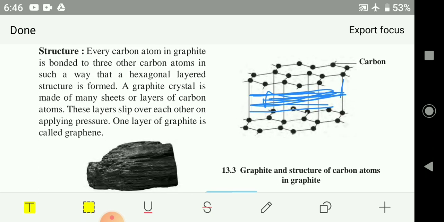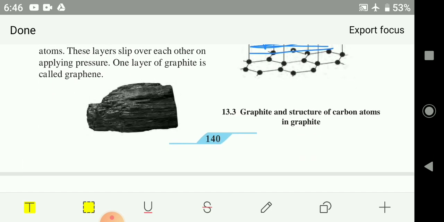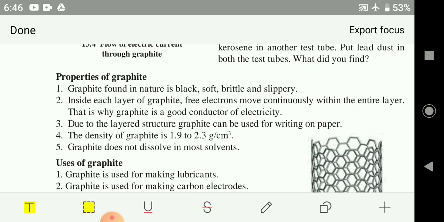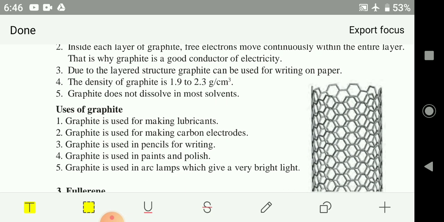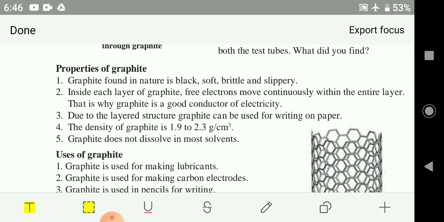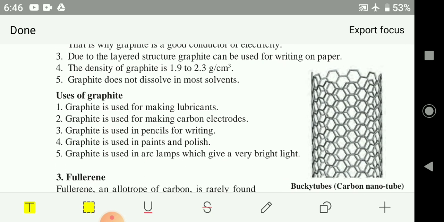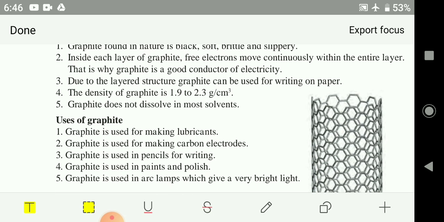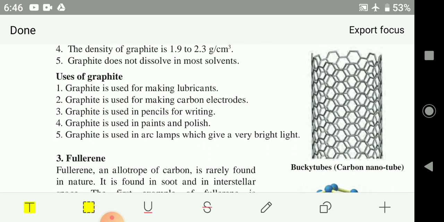You have to learn about graphite, its properties and its uses. It's very important, because graphite is used in our day-to-day life in pencils, lubricants, carbon electrodes.